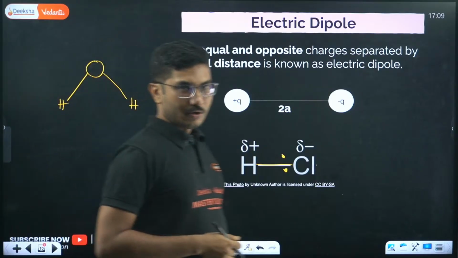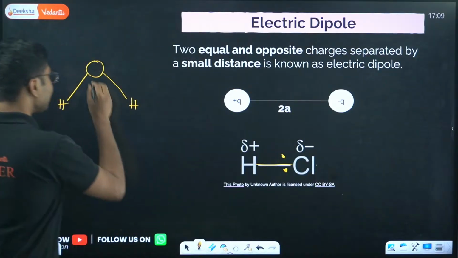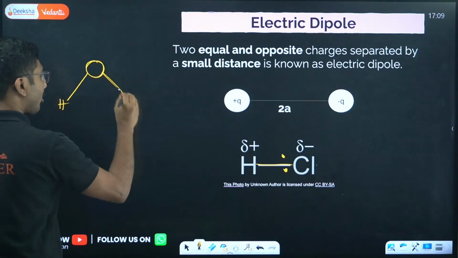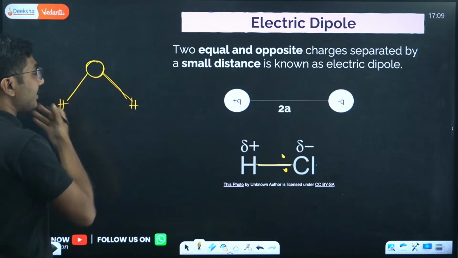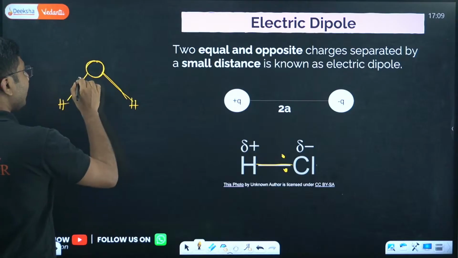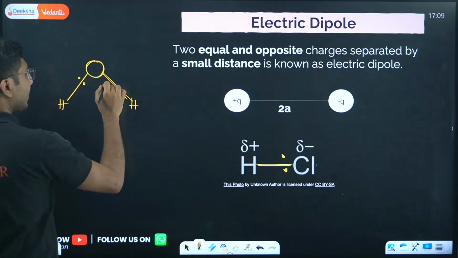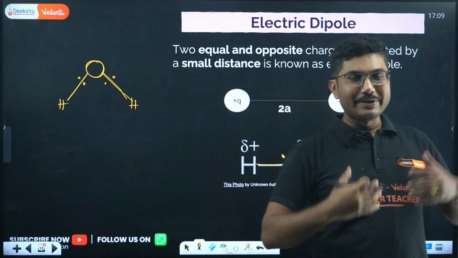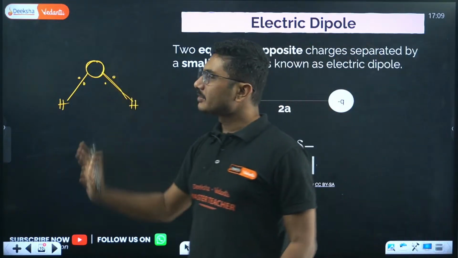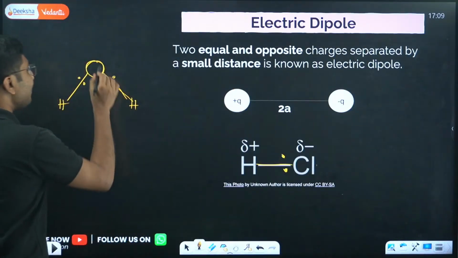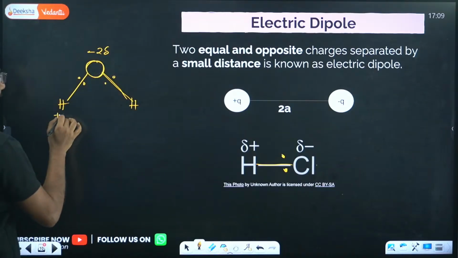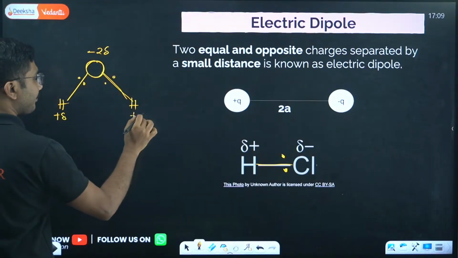This is oxygen, this is hydrogen. The electron affinity of oxygen is very high, so it will take the hydrogen's electrons as well. All the electrons stay closer to oxygen, so it will be minus two delta. This will be plus delta, this will be plus delta.